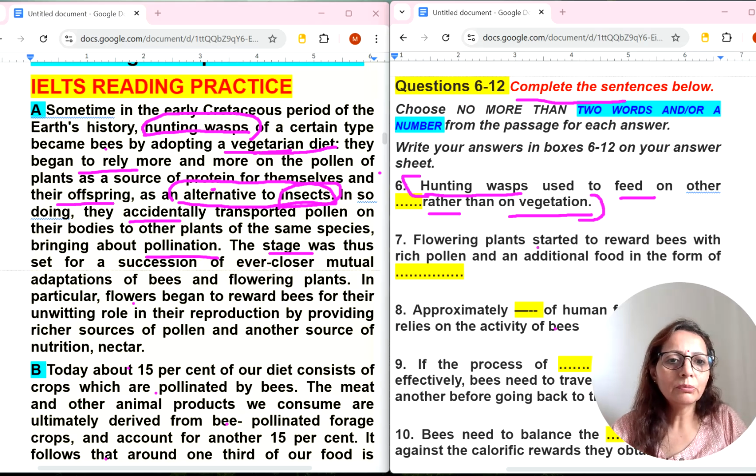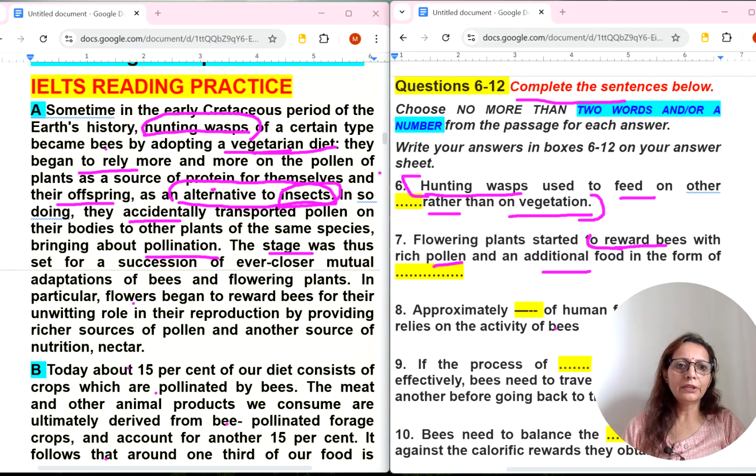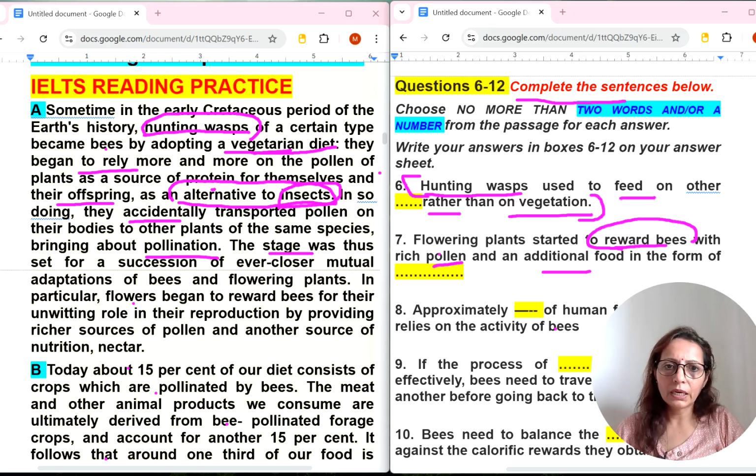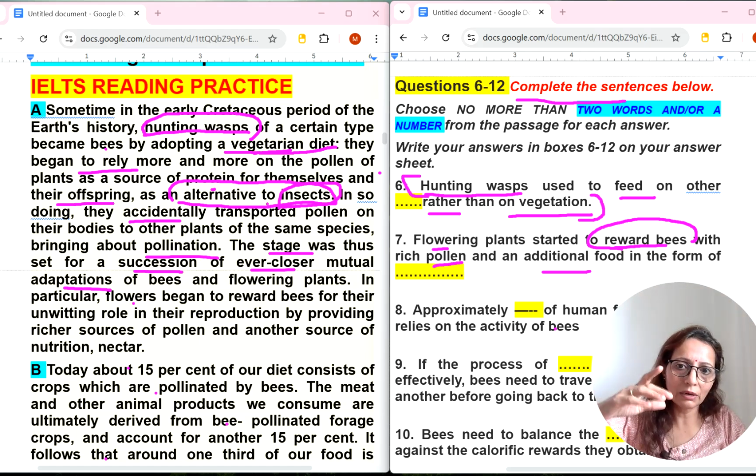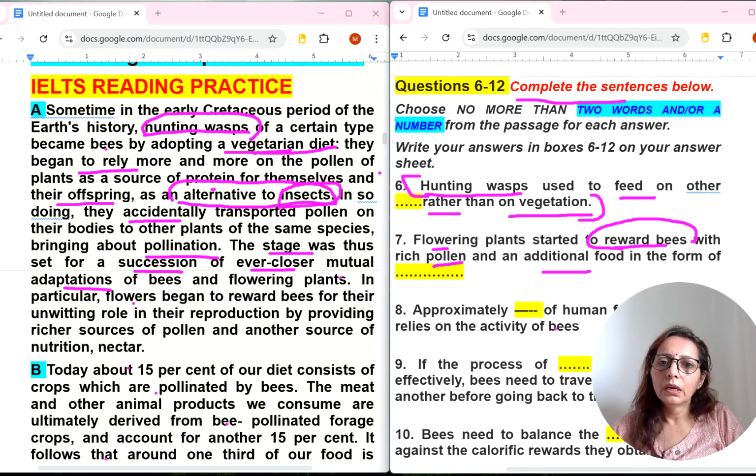Now seventh: flowering plants started to reward bees with rich pollen and additional food in the form of dash. Okay, reward kind of thing. Let's find flowering plants, and of course pollen. The stage was set for a succession of even closer mutual, where we have got the location of 6. After that we will start reading. So stage was then being flowering plants, here it is. And started to reward bees, the word is also here. Okay, let's read this sentence structure.